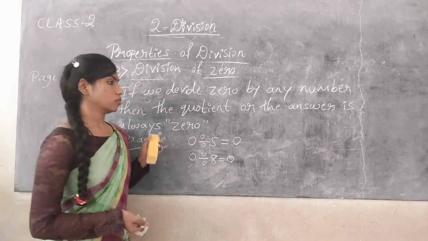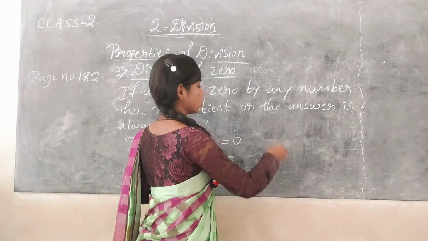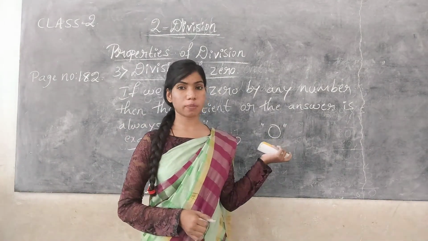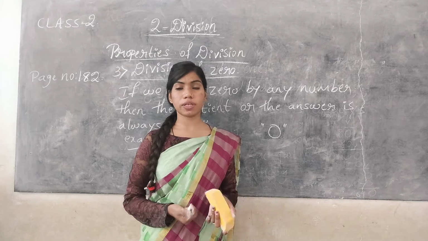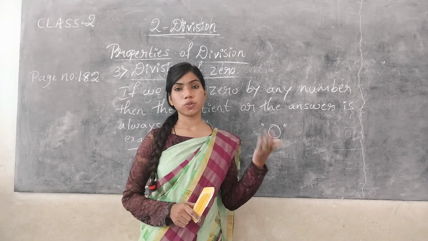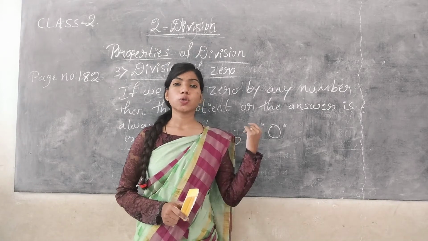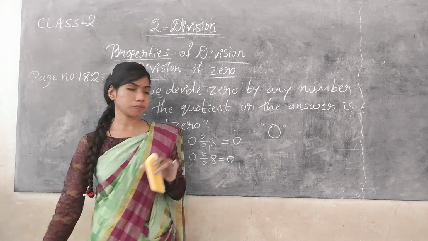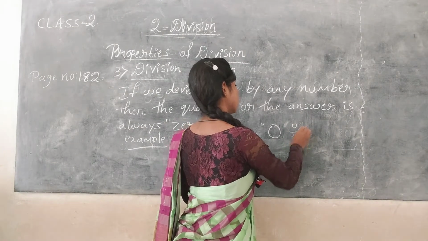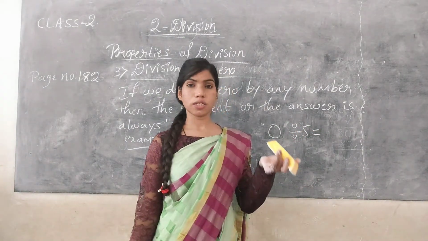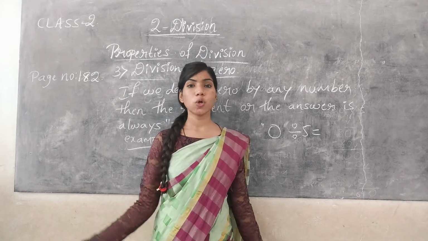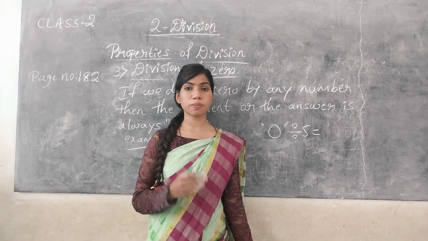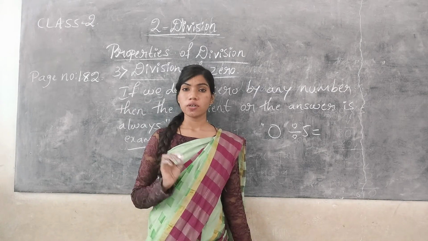Suppose you have 0 marbles, that means you haven't any marble, and your friends ask you to distribute marbles among your 5 friends.